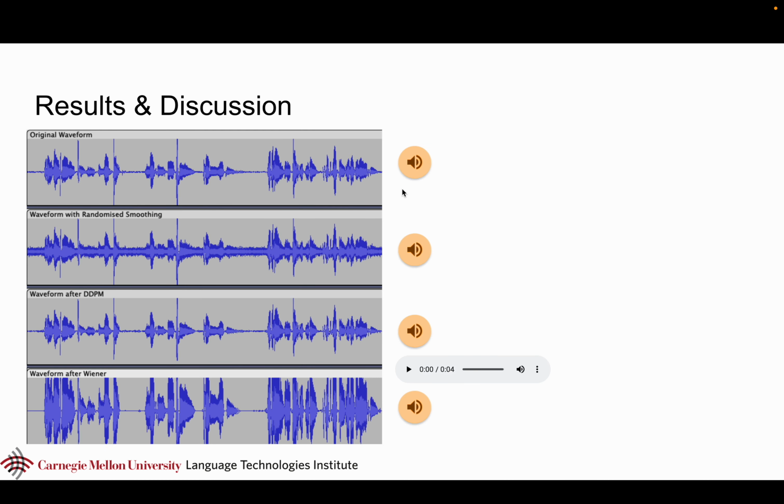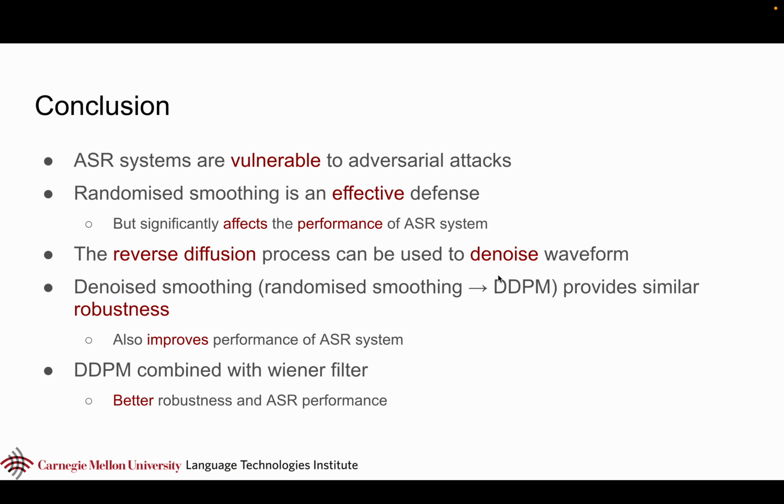This is an example that we had. For an original waveform of "It is a very fine old place of red brick," and after we add randomized smoothing, "It is a very fine old place of red brick," you can hear a lot of noise. Then we pass this to the DDPM, "It is a very fine old place of red brick." It removes most of the noise. "It is a very fine old place of red." And the Wiener filter removes the remaining noise and just amplifies it.